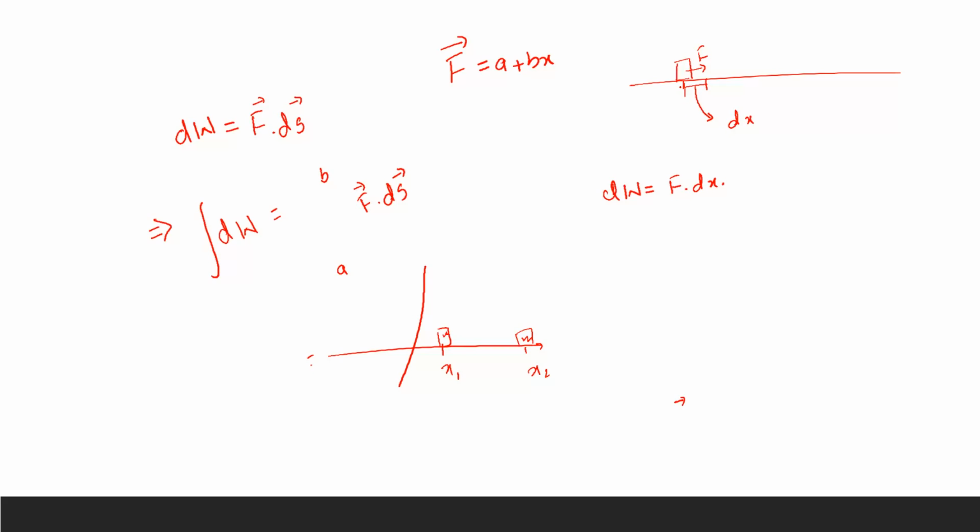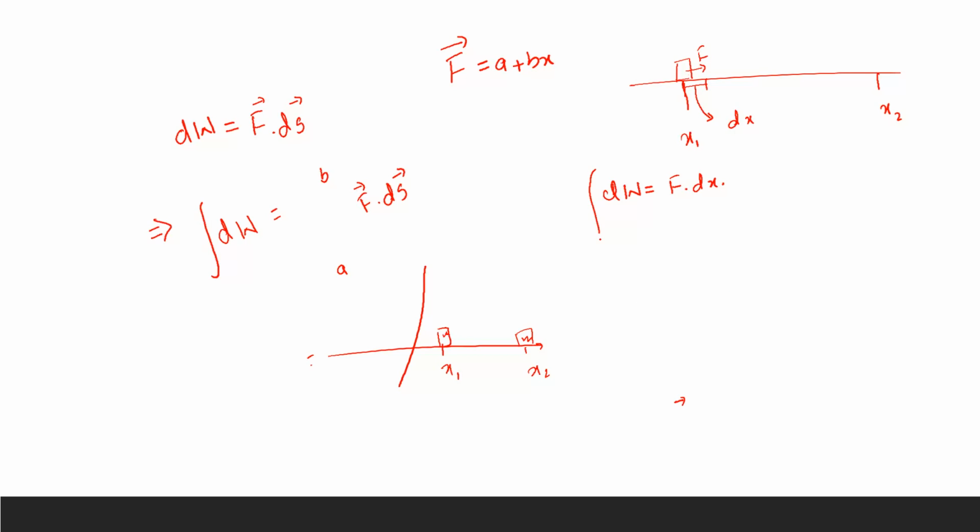But the box has displaced from x1 to some x2, so there would be an infinite number of dx between these. We'll be summing up all the work done, adding up all those.